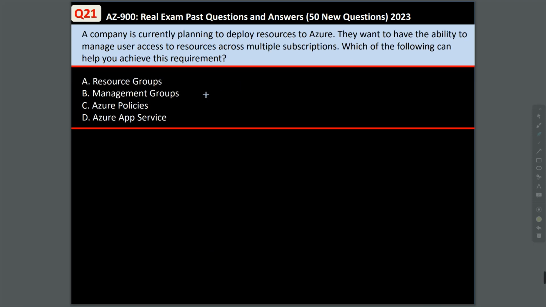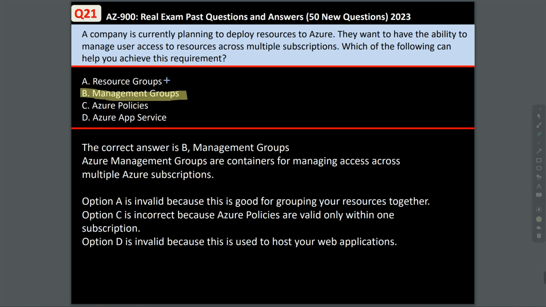Question 21. A company is currently planning to deploy resources to Azure. They want to have the ability to manage user access to resources across multiple subscriptions. Which of the following can help you achieve this requirement? Now, the correct answer is B, management groups. Management groups are containers for managing access across multiple Azure subscriptions. Resource group is good for grouping your resources together. Option C, Azure policies are valid only within one subscription. Option D, Azure App Service is used to host your web application. So the answer is B.